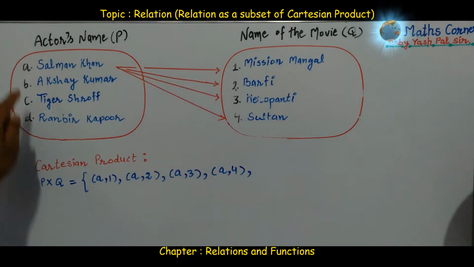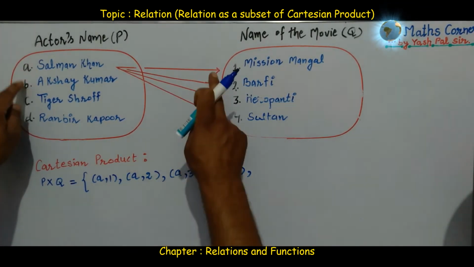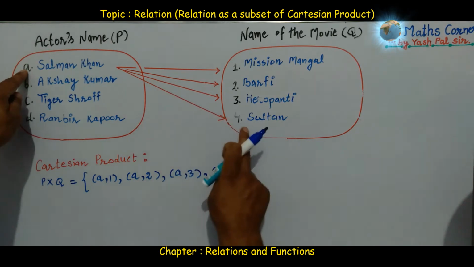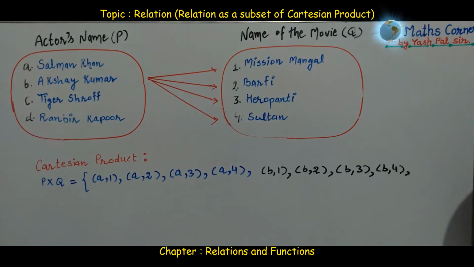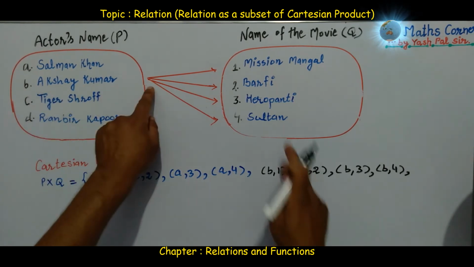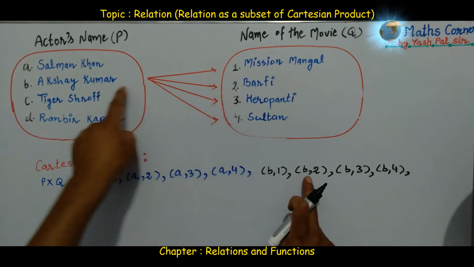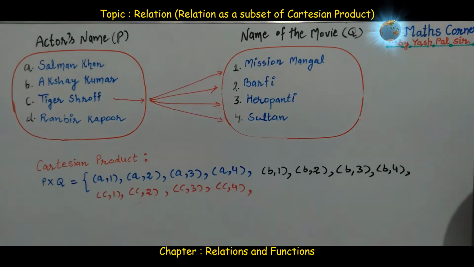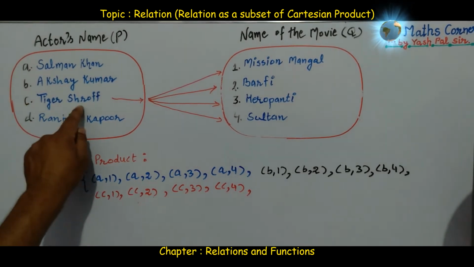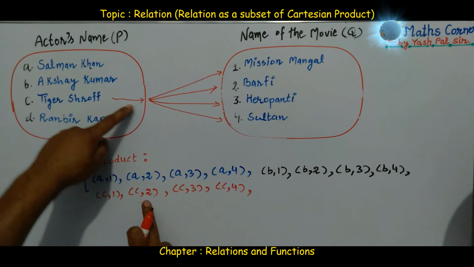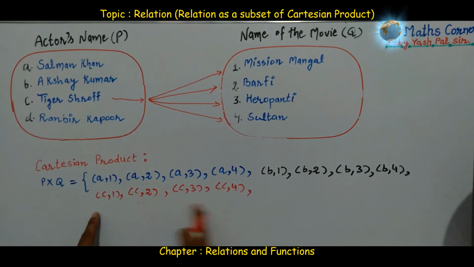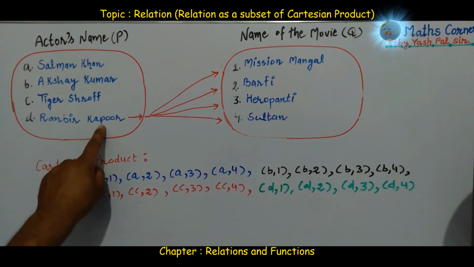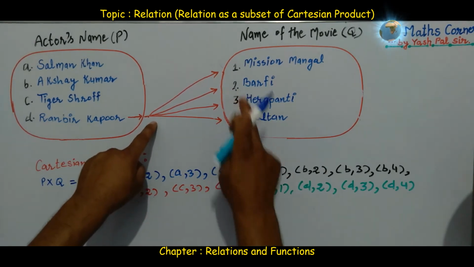First of all, A1, then A2, A3, A4. Next possibility, this is B1, B2, B3, B4, possible ordered pairs with B. Next possibility with C, Tiger Shroff, C1, C2, C3, C4. These are the possible ordered pairs. Lastly, D, Ranbir Kapoor, can have D1, D2, D3, D4.